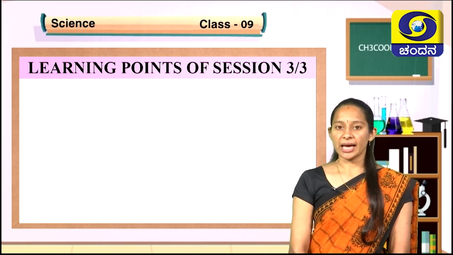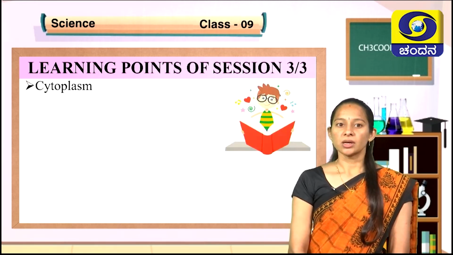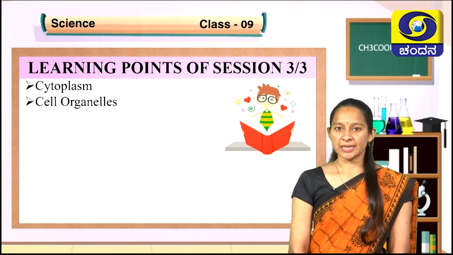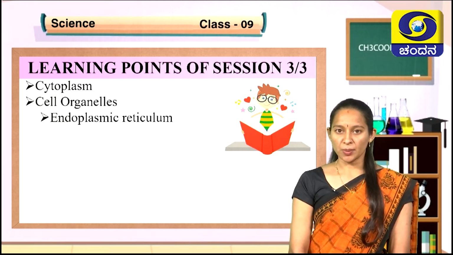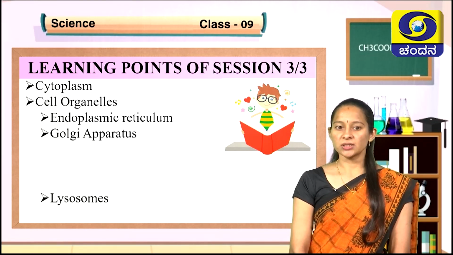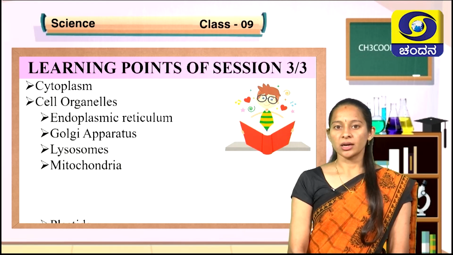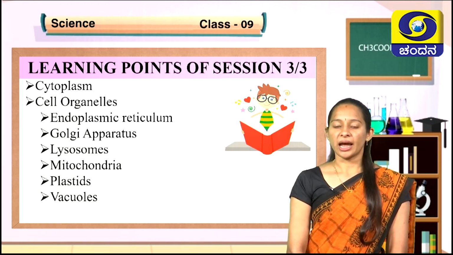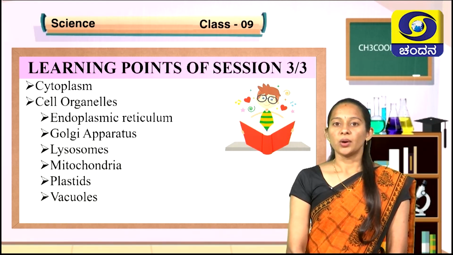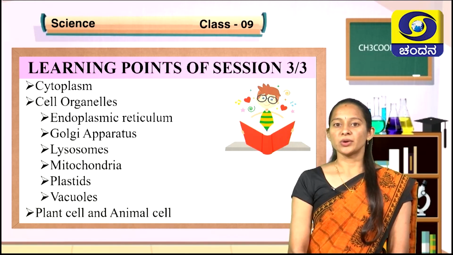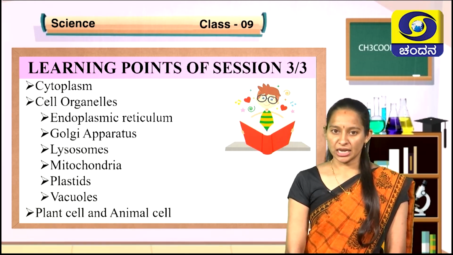In today's class, we are going to learn about cytoplasm, cell organelles that include endoplasmic reticulum, Golgi apparatus, lysosomes, mitochondria, plastids and vacuoles. We are also going to learn about plant cells and animal cells.